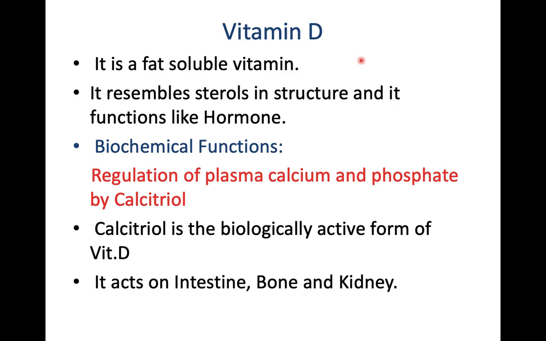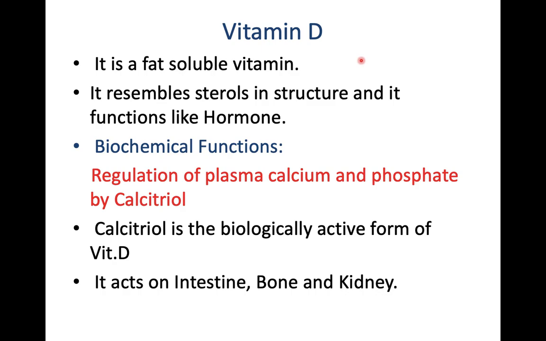A question in the exam may come like this: write down the daily requirement, dietary sources, biochemical role and deficiency features of vitamin D. I repeat, four things can be asked together: the daily requirement, that is the RDA; dietary sources, which we have just discussed; third, biochemical role, which we will discuss; and fourth, the deficiency features, where you have to write about the specific disease which occurs due to vitamin D deficiency.